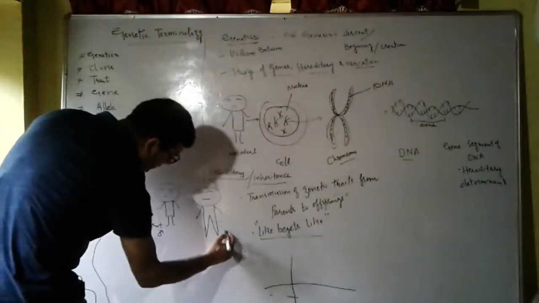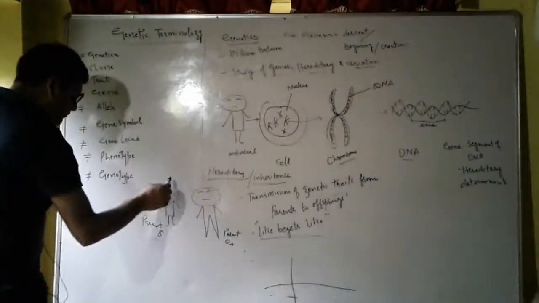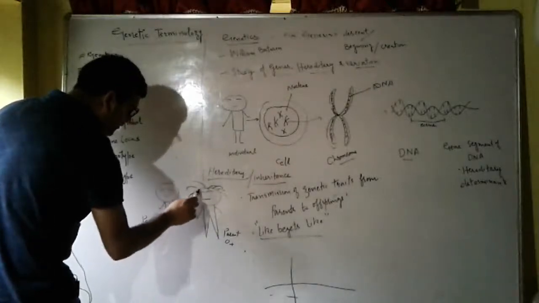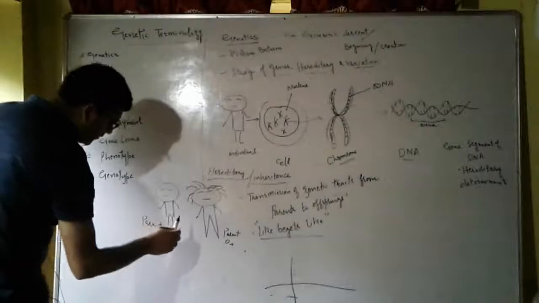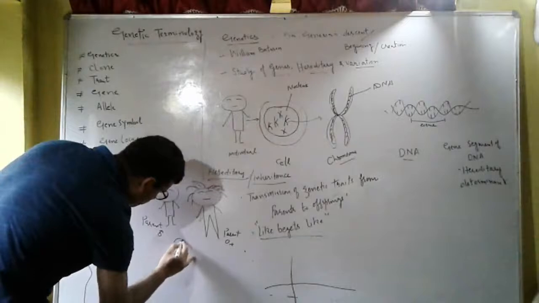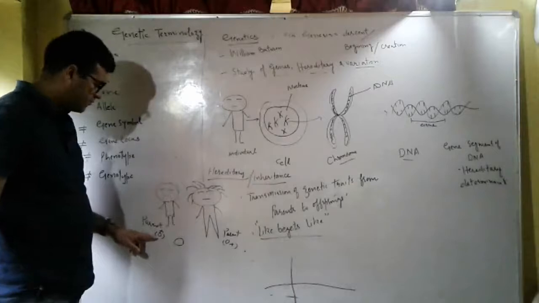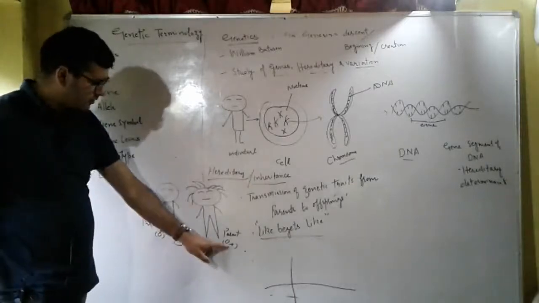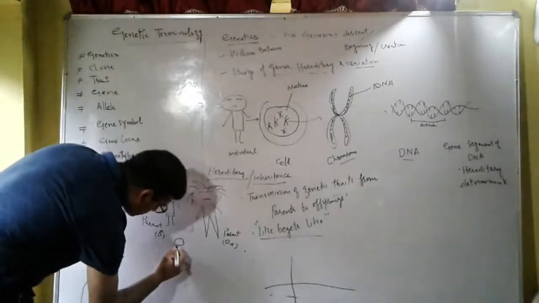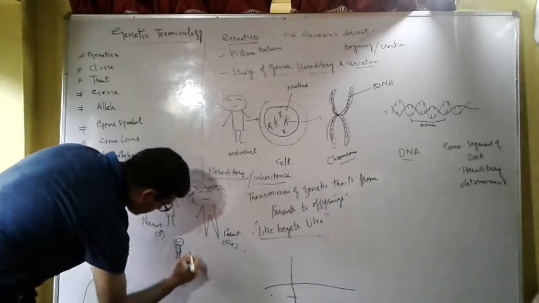This is the female parent. This symbol represents the male parent. This represents the female parent. These are the offsprings.